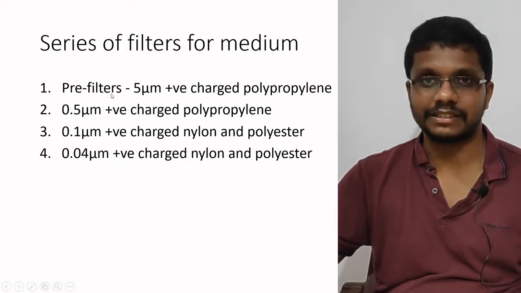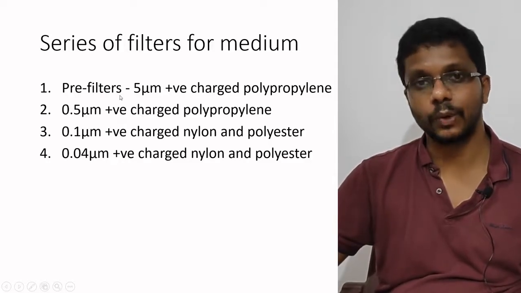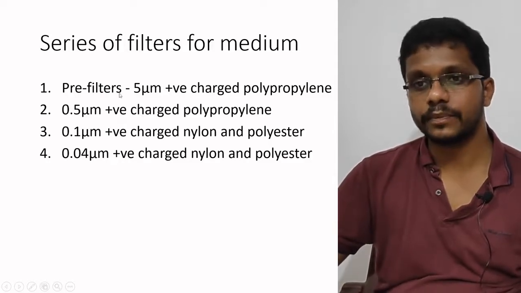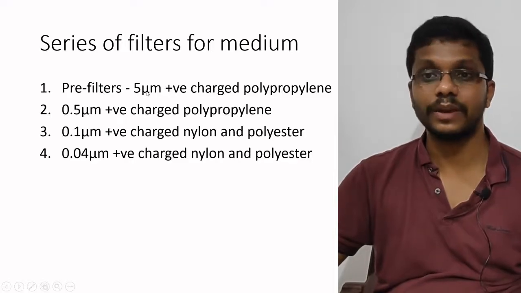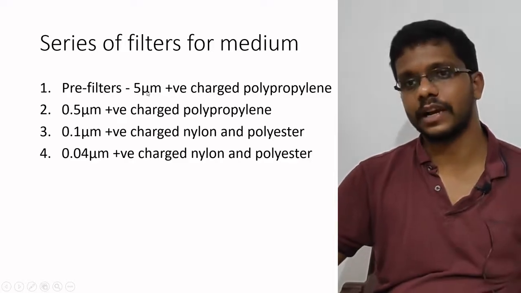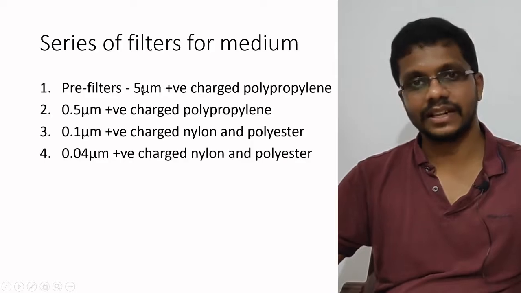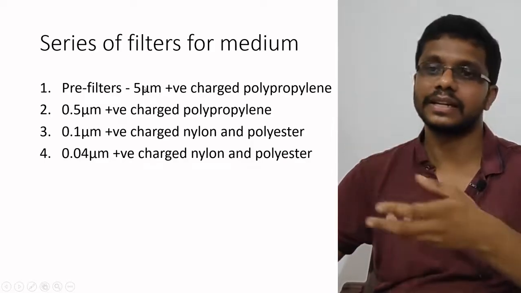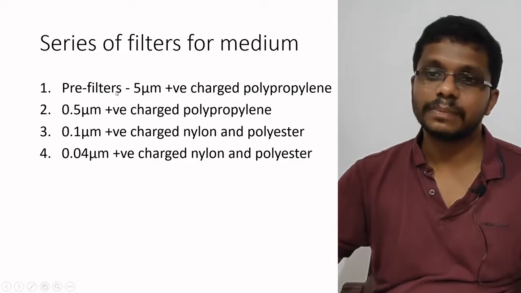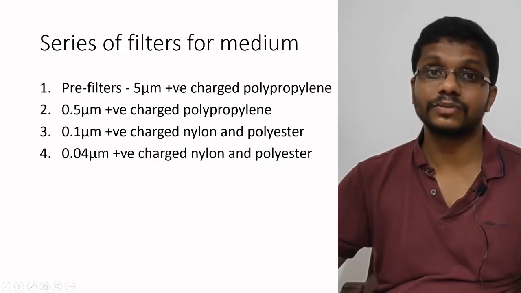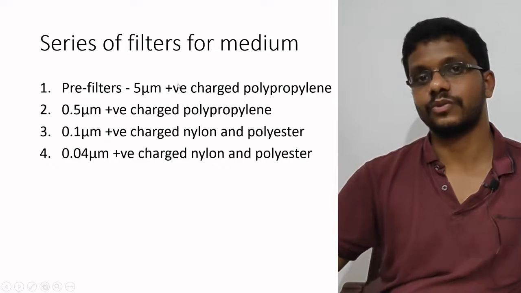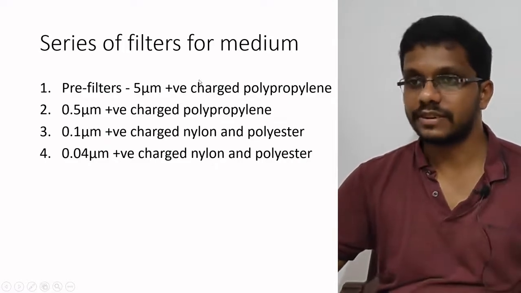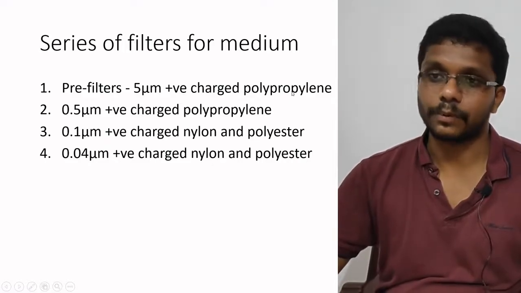First, we will have a pre-filter. As I said before, it is to avoid clogging and damage. The pre-filter has a pore size of 5 micrometer, so only the large particles will be accumulated. Bacteria, fungus, and everything will pass through the filter, but if there is any clogging or large particles, that will be accumulated. And these pre-filters are positively charged because microorganisms are negatively charged. So we are using positively charged filters, which are made of polypropylene.